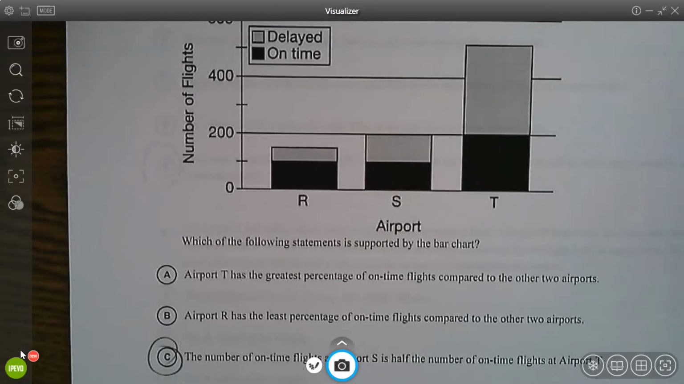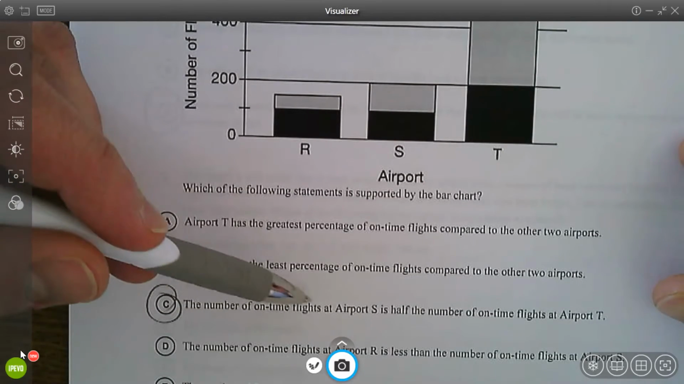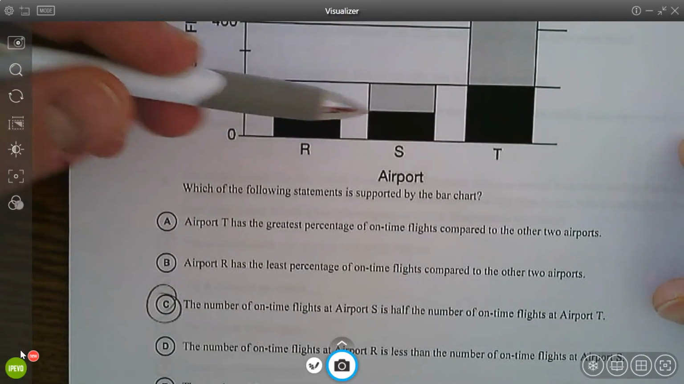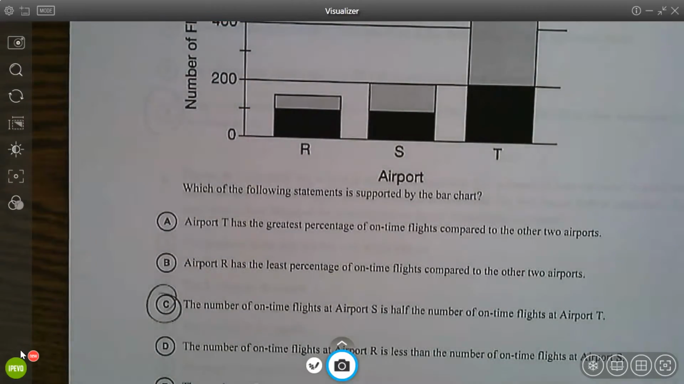All right, looking at number 7. This is pretty self-explanatory. The number of on-flight times at airport S, well, that looks like 100 is half of that at T. T is 200. They're not even talking about percentages, it's just numbers, so that's what I think makes it a little bit easier.